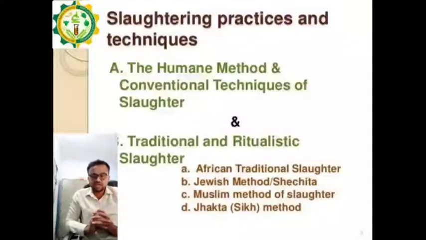In traditional we can also see further methods, that is African traditional method, Jewish traditional method, Muslim method, that is halal method, and fourth one is the jhatka method, also known as the Sikhism method. So these are the four methods that come under the traditional or ritualistic slaughtering method, and the other one is the humane method.